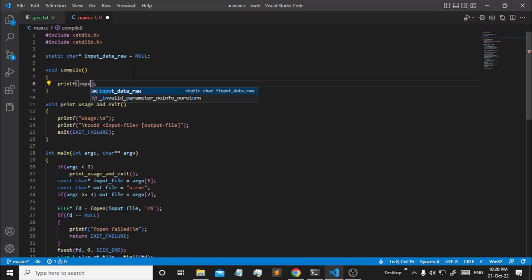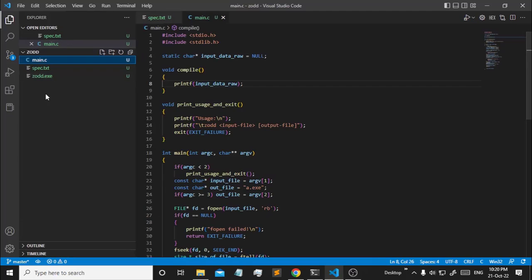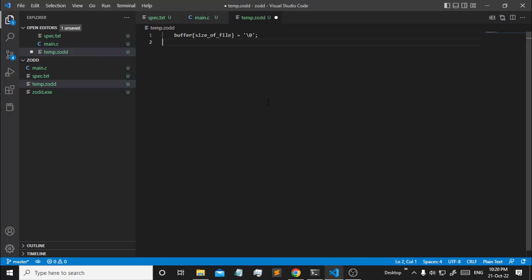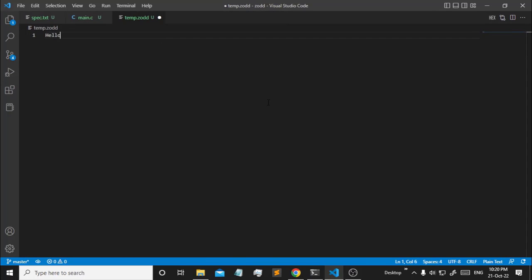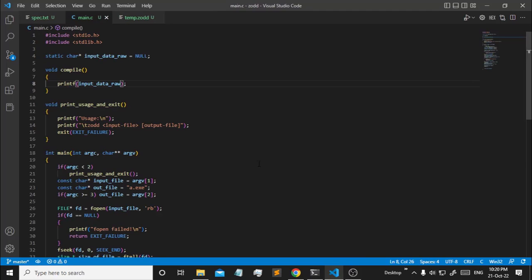Alright. Input data raw. Also, we need to create a dummy file, so we just need temp.serial. So let's just write the expression. Alright, this is a simple expression. Let's just keep it like this, and we just want to compile this again.